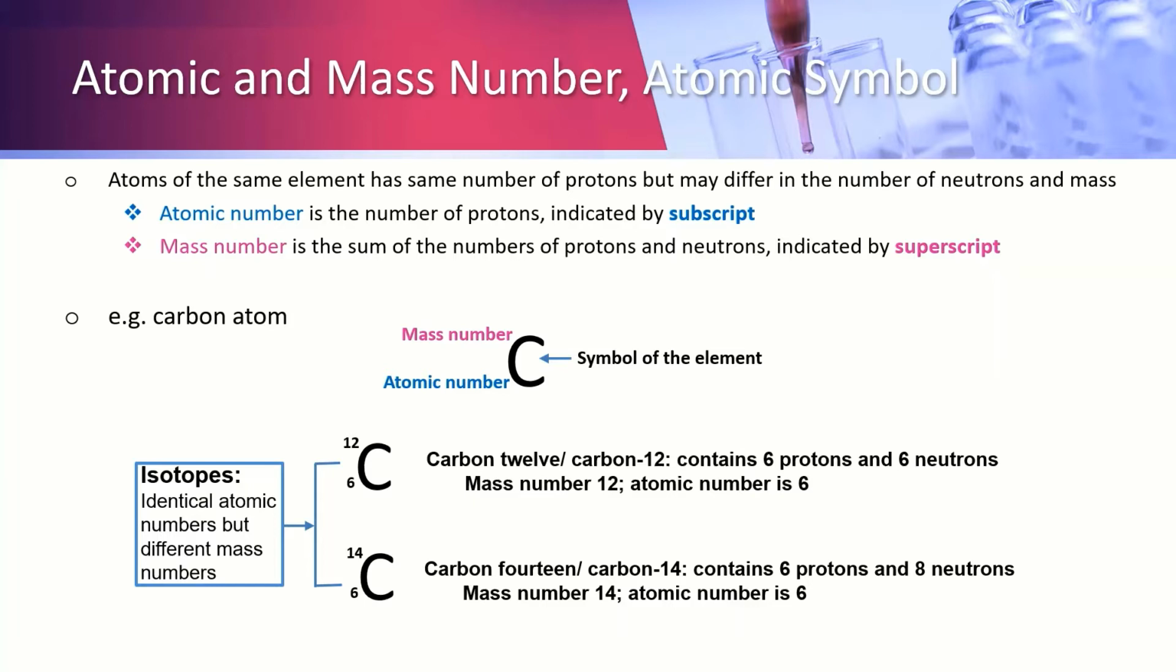What makes an atom different from another atom? Atoms of the same element have the same number of protons but may differ in the number of neutrons and mass. Atomic number is the number of protons, indicated by subscript. Mass number is the sum of the numbers of protons and neutrons, indicated by superscript. This is illustrated in carbon atom with a symbol capital C. The mass number in fuchsia is placed as superscript and atomic number in blue as subscript.